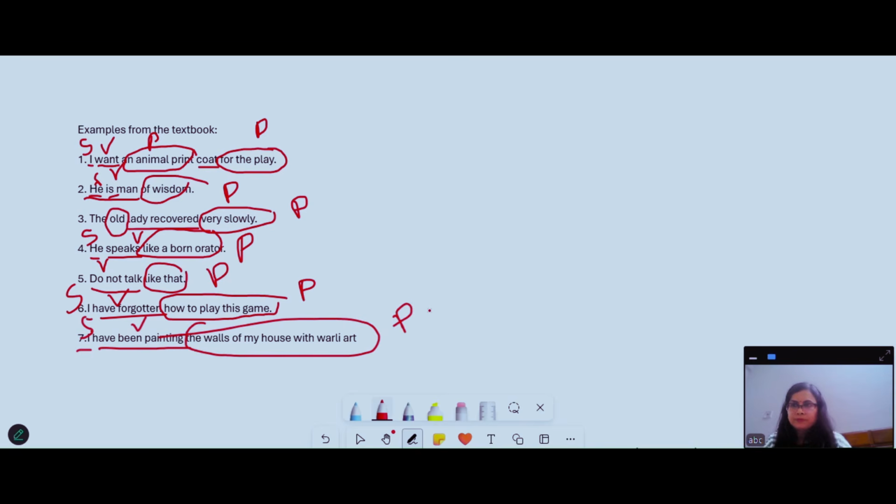So this is a phrase, right? So this is how you have to find out extra information from the sentence, and this extra information will be your phrase.